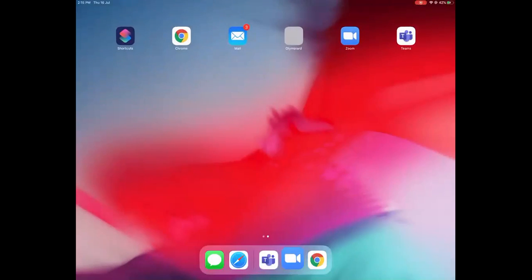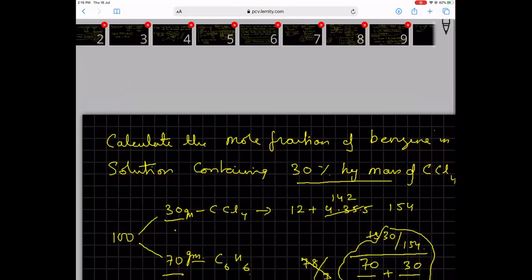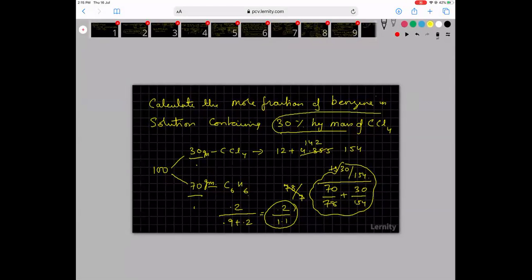You have to find out the mole fraction of each. It is given that it is 30% by mass, which means in 100 grams, there is 30 grams of carbon tetrachloride and 70 grams of benzene. So 70 grams of benzene means 70 divided by molar mass. C6H6 is 12 into 6 is 72, plus 6 is 78.